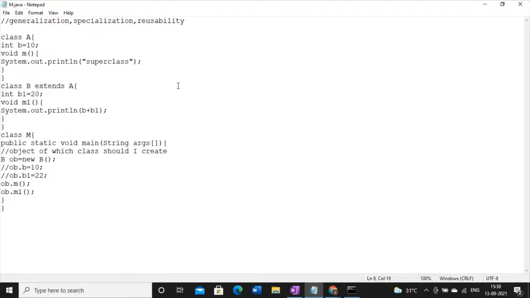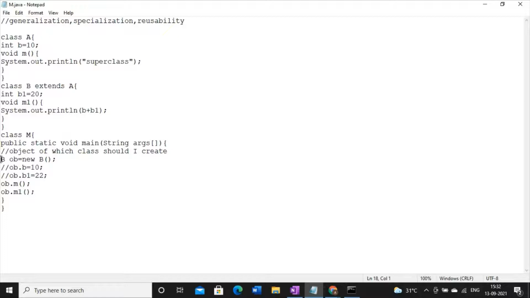Now I have one important question after this discussion. Here we are creating an object of the subclass because everything is copied inside the subclass. It is generalized. But still, is it enough to always create an object of the subclass in case of inheritance? Is there any situation where we have to create the object of the superclass, or is it useless? So let's check out one situation. I am going to prove a situation where we need to define the object of the superclass also.